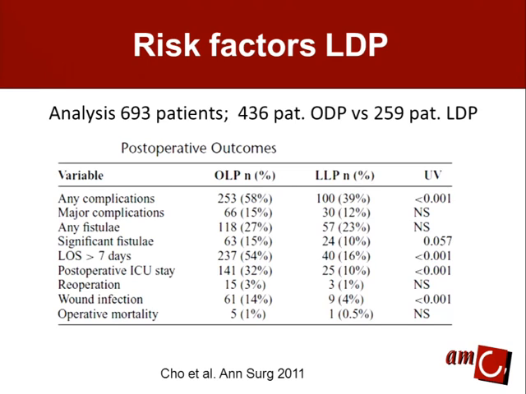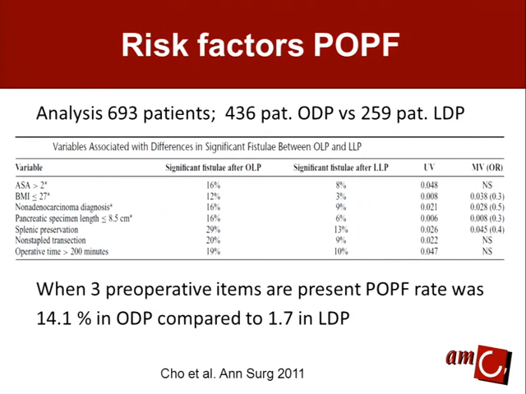And what I tried to do is to find risk factors for this pancreatic fistula. And what I found in a multivariate analysis is that 4 factors were still a factor when comparing the rate of pancreatic fistula in the open and the laparoscopic technique: BMI below 27, a diagnosis of being not an adenocarcinoma, a pancreatic specimen length of less than 0.5 centimeters, and